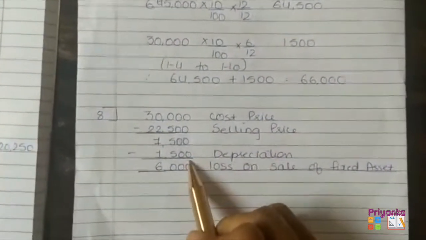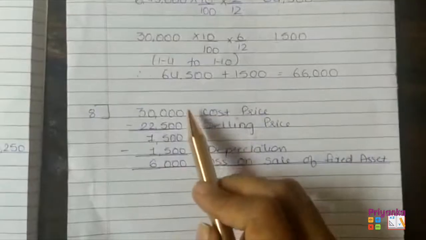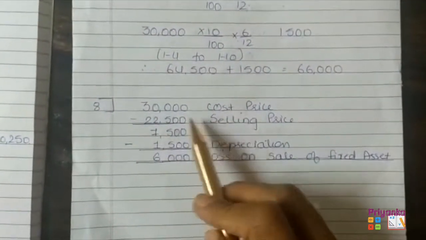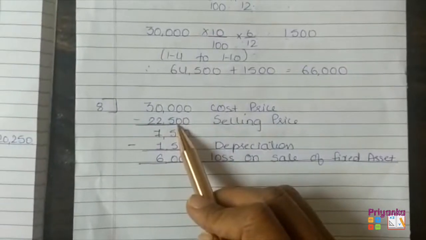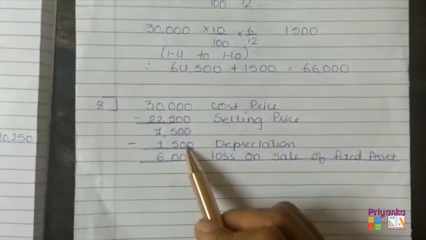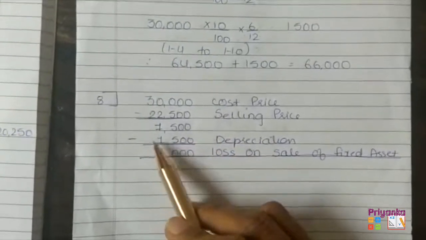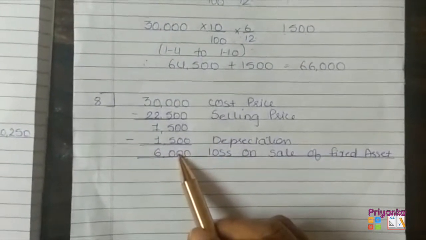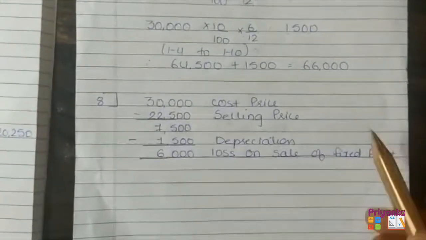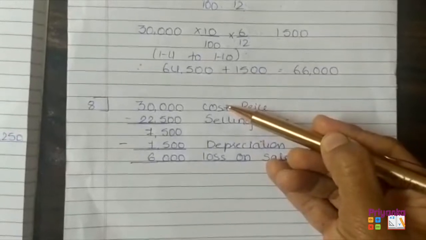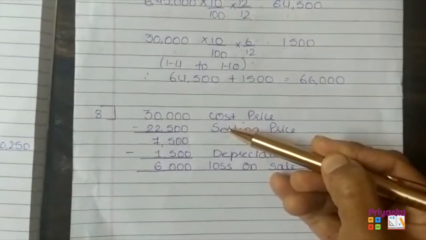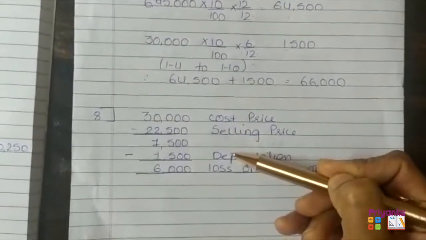And as per the 8th adjustment, it is written कि fixed asset का cost price है 30,000, whereas it has been sold at the price of 22,500. So 7,500, the 1,500 depreciation has to be removed. So remaining 6,000, that is what the loss has been faced out of sale of fixed asset. 30,000 का फिक्स्ड एसेट था जिसको बेचा 22,500 में, जिसके साथ माइनस भी करो डेप्रिसिएशन.